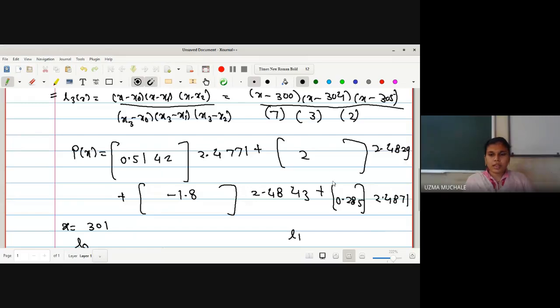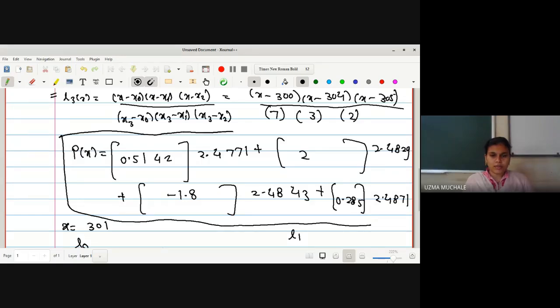यहाँ पे सिर्फ आपको मल्टीप्लाई करना है इन नंबर्स को and then find the answer of this equation. And you will get the value of log 10 of 301, for x equal to 301, we are evaluating this.